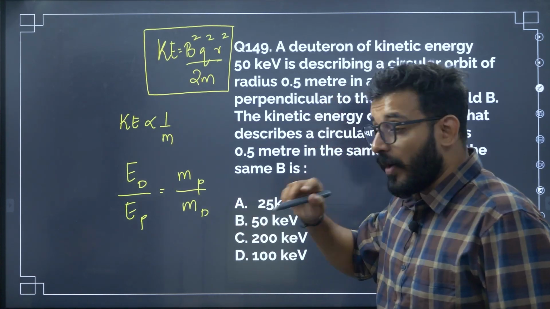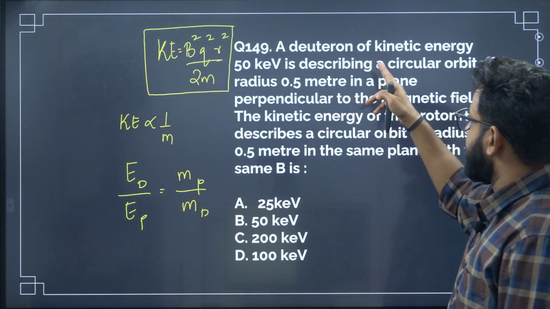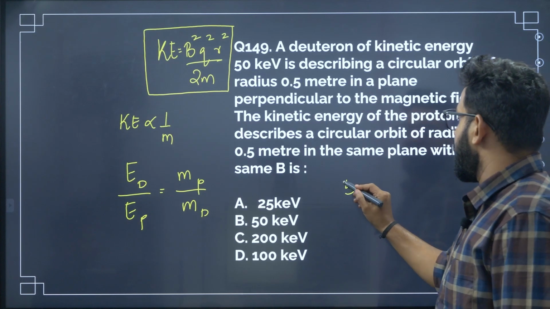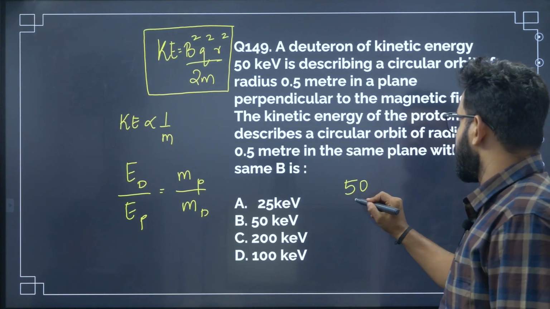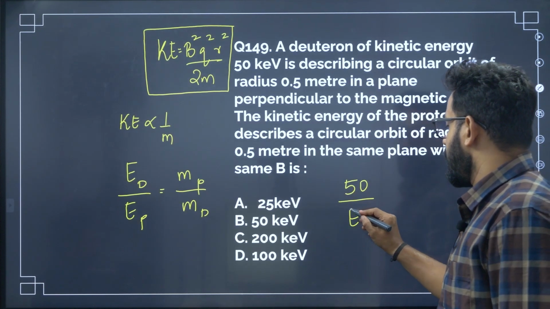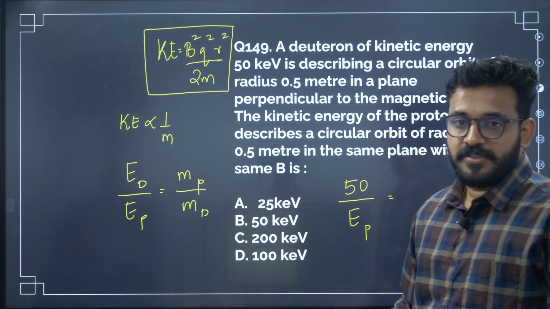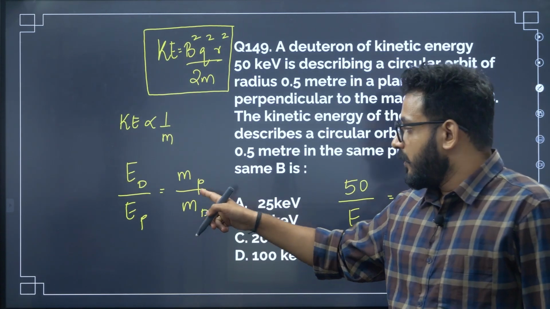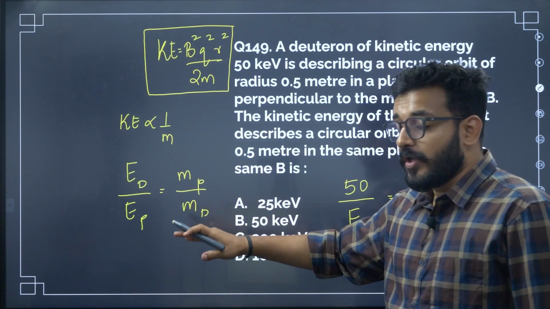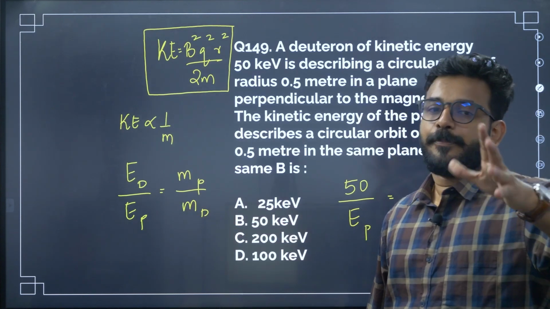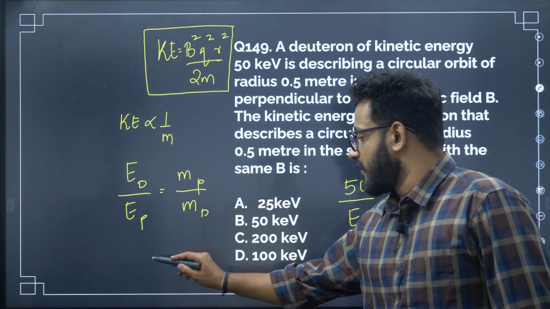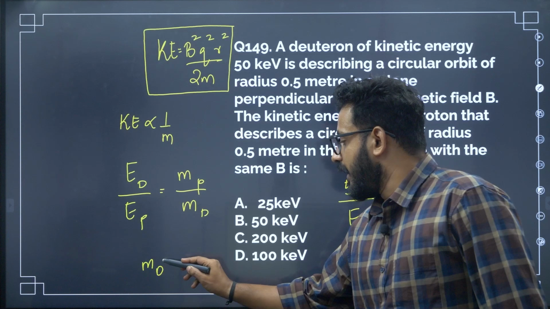Okay. Now what happens? Look at this. Energy of deuteron is 50 kilo electron volt divided by proton energy, we don't know. Now mass of proton by mass of deuteron. Deuteron mass will be 2 times mass of proton approximately. Why? Because see, deuteron has